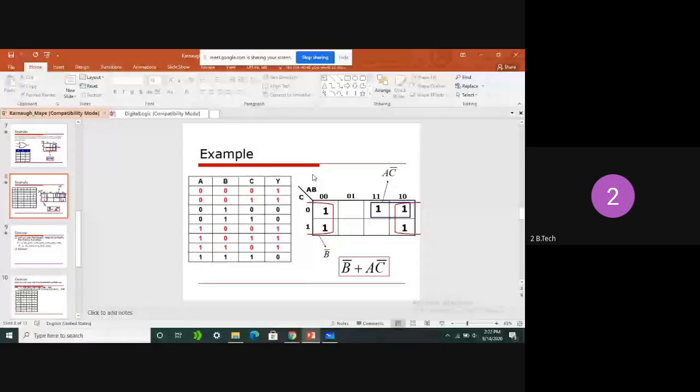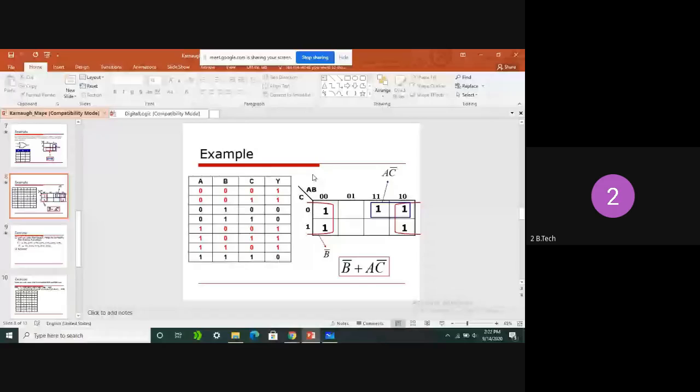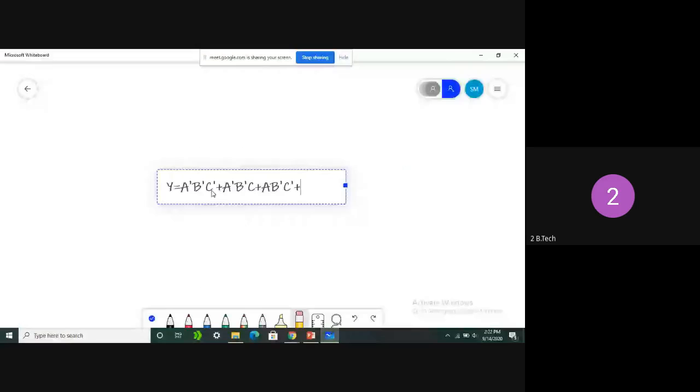For the first combination, a equals 0, b equals 0, c equals 0, then output is 1. If a, b, c terminals are logic 0, we get output 1. So y equals a bar, b bar, c bar. One more output combination where we get output 1 is a is 0, b is 0, and c is 1. That is nothing but a bar, b bar, c. So the second term is a bar, b bar, c.